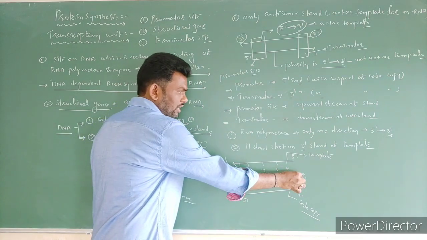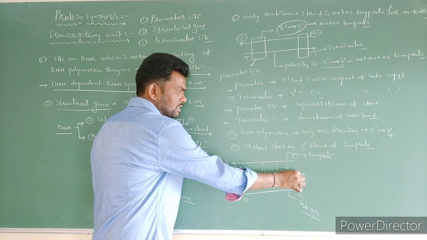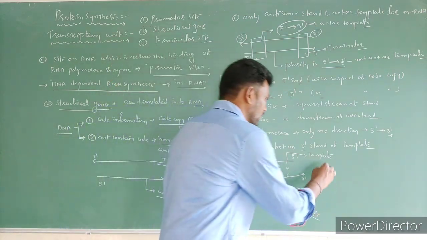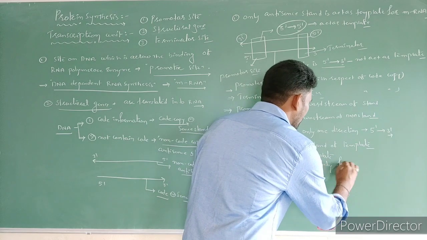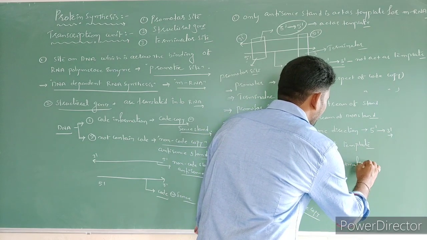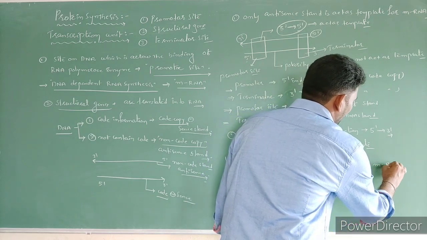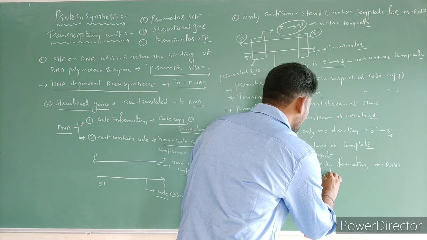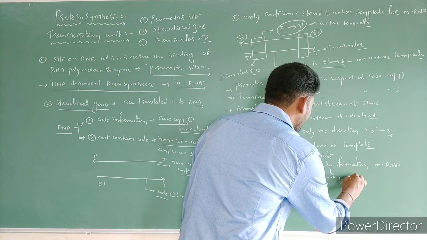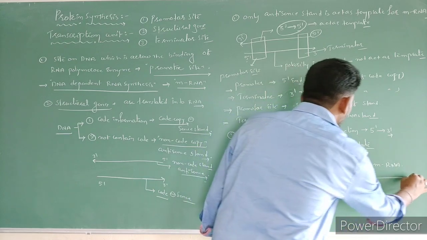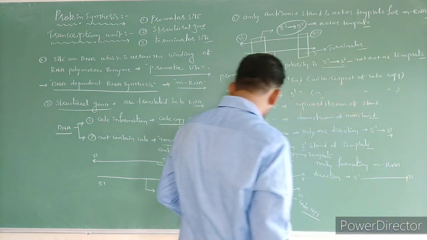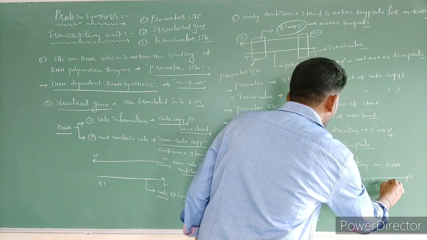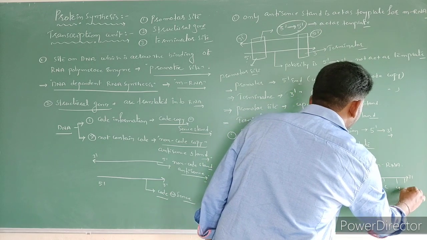Now this newly synthesized mRNA strand direction is 5' to 3'. The newly formed mRNA is U A C G and so on.